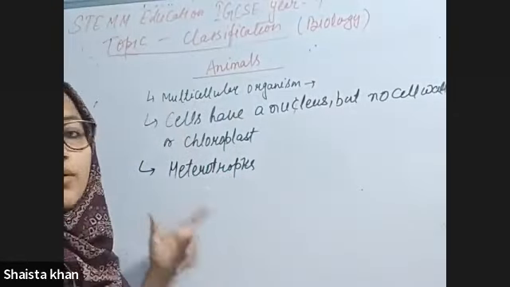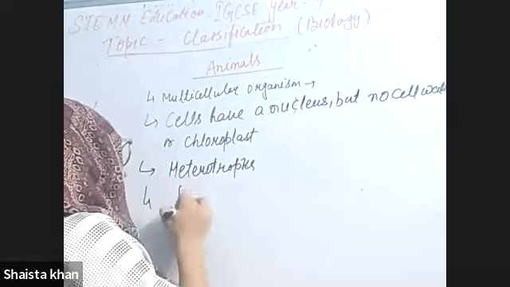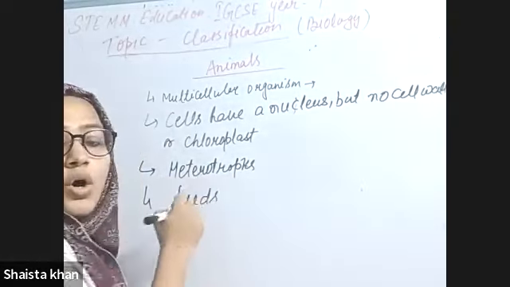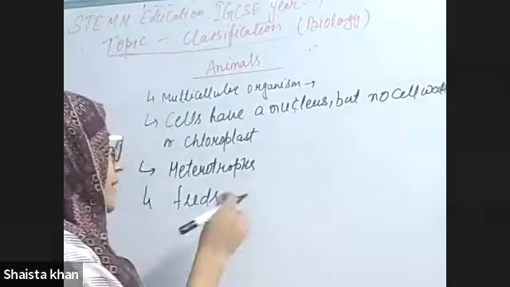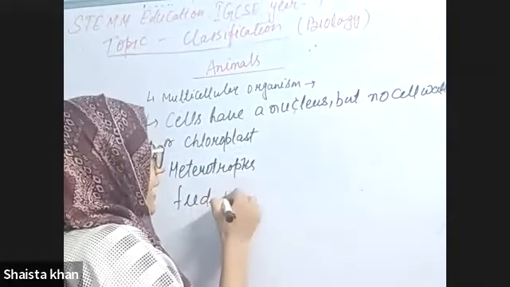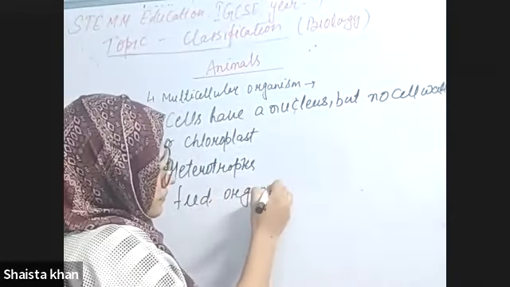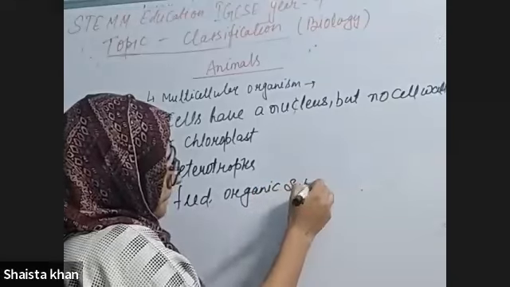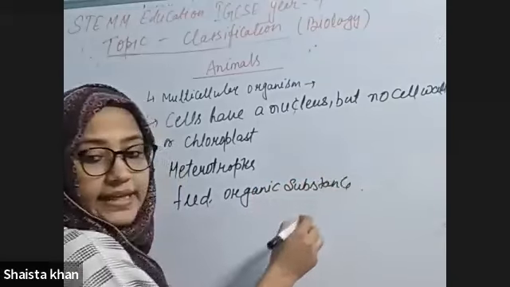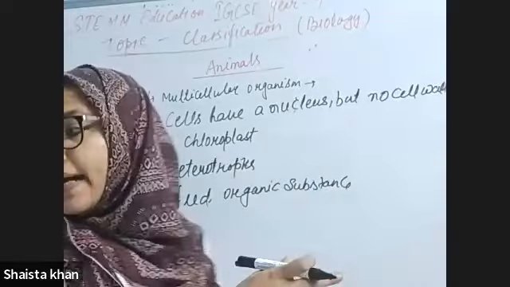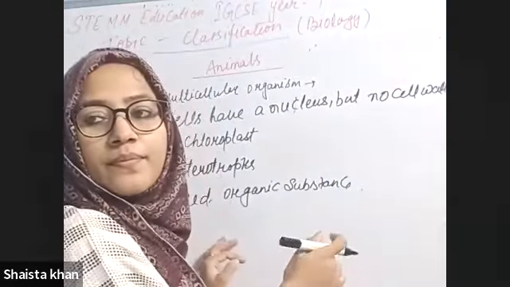Animals feed on organic substances made by another living organism.